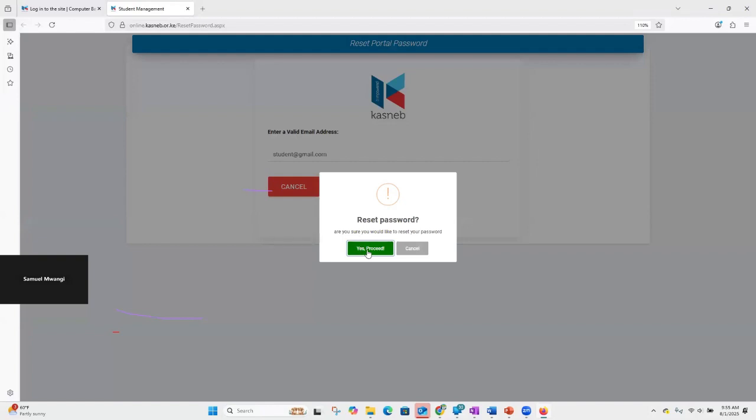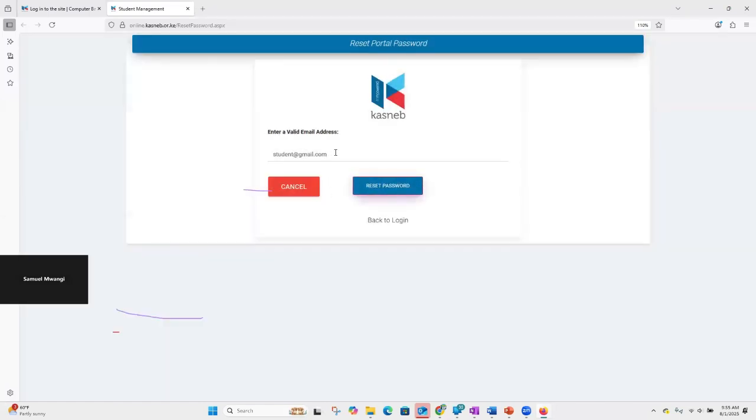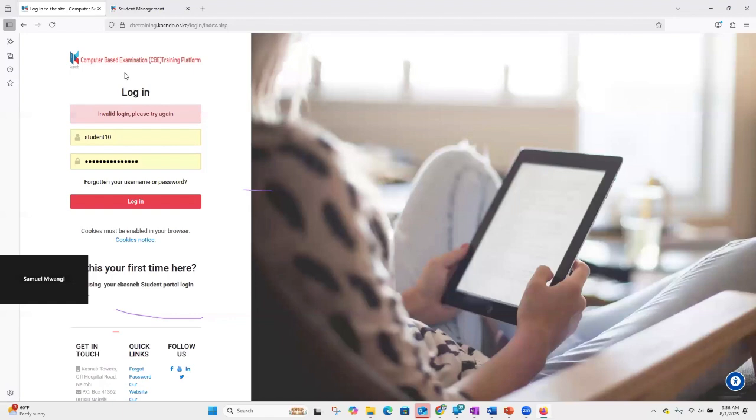Then I'll say yes and proceed. If I click yes, and this is a valid email that exists on our database, then a token or a code will be sent to your email.